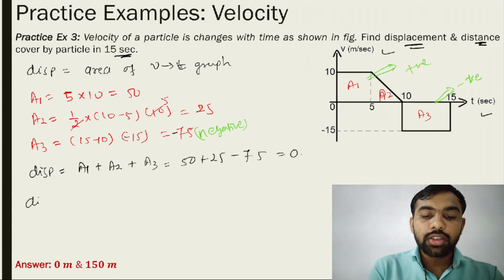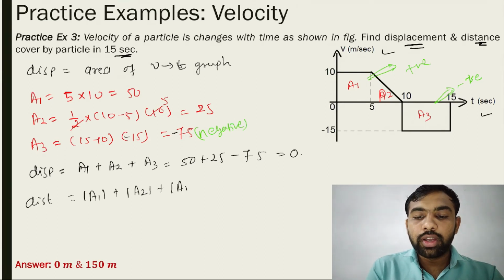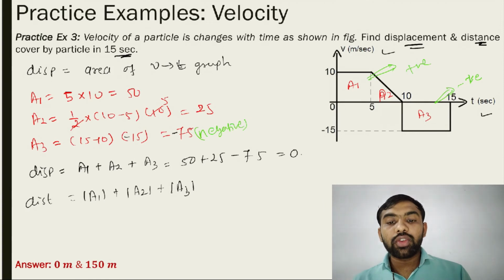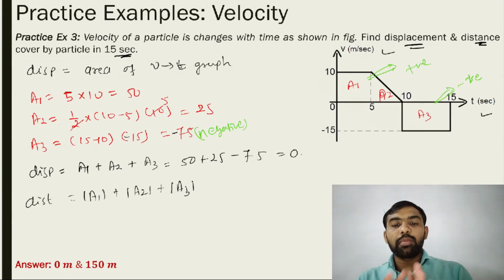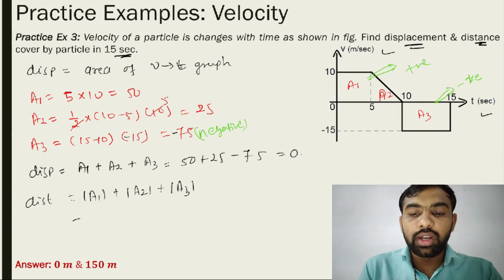And what is distance? Distance is equal to mod A1 plus mod A2 plus mod A3. Always, whenever you count the distance, you must use this equation. Why? Because distance is only positive and always increases, so use the mod sign. It means you just count the summation only: 50 plus 25 plus 75. We count the positive sign only.